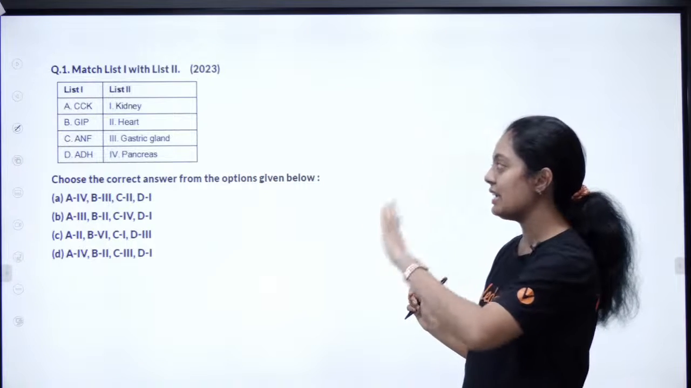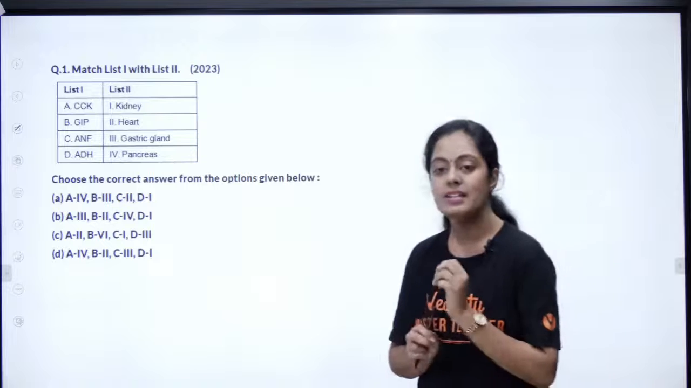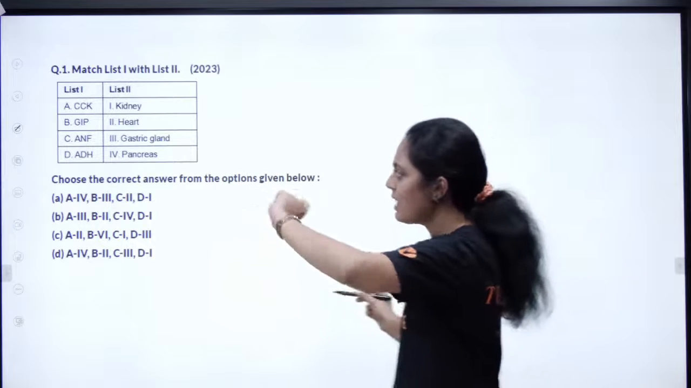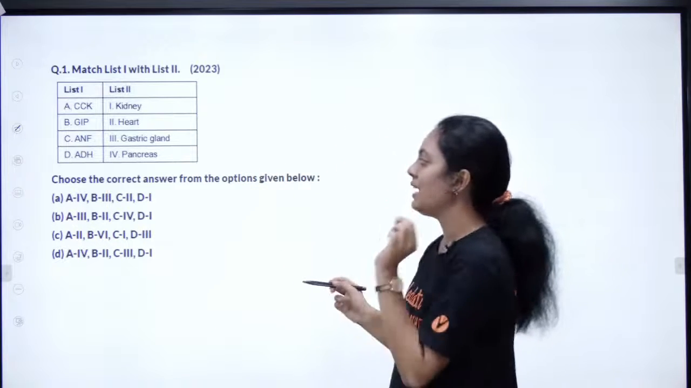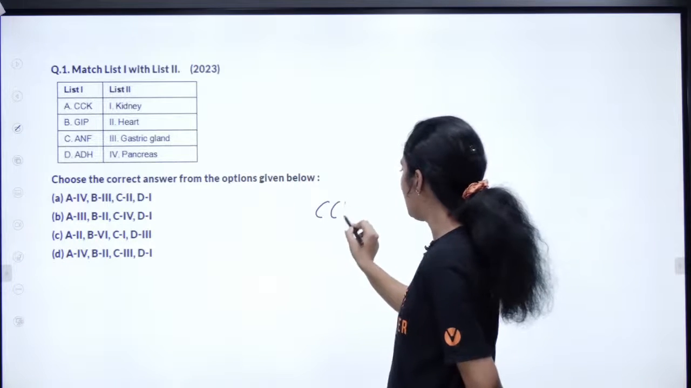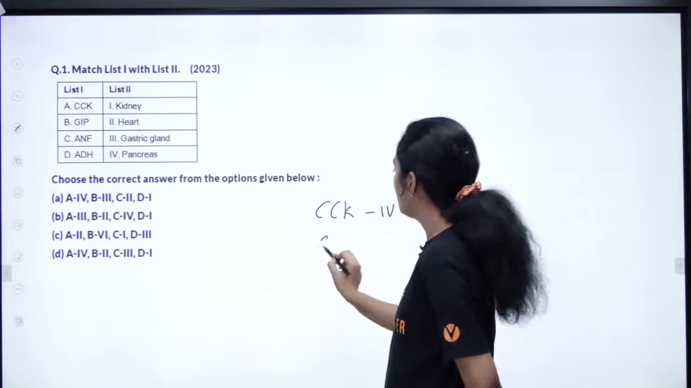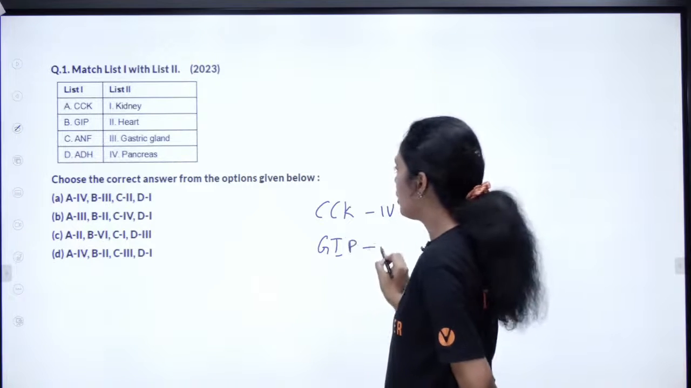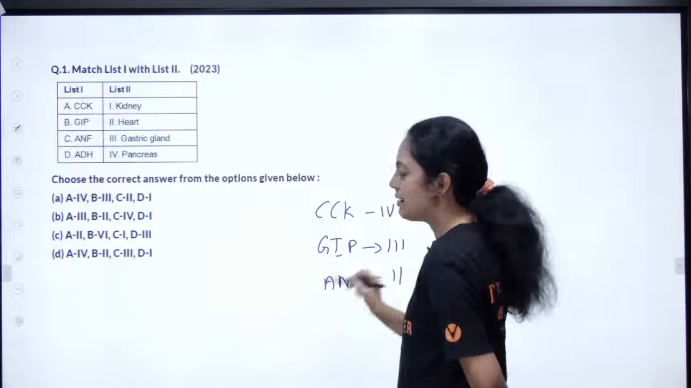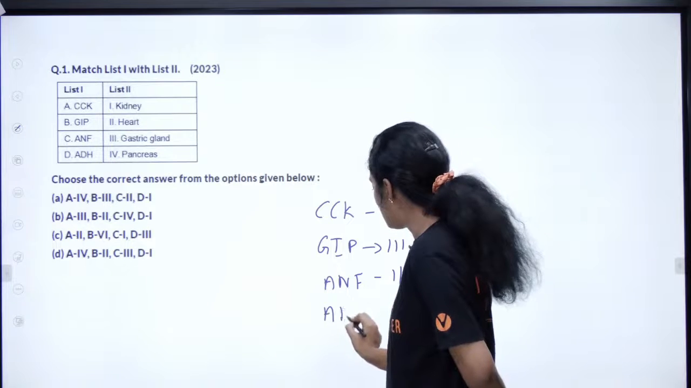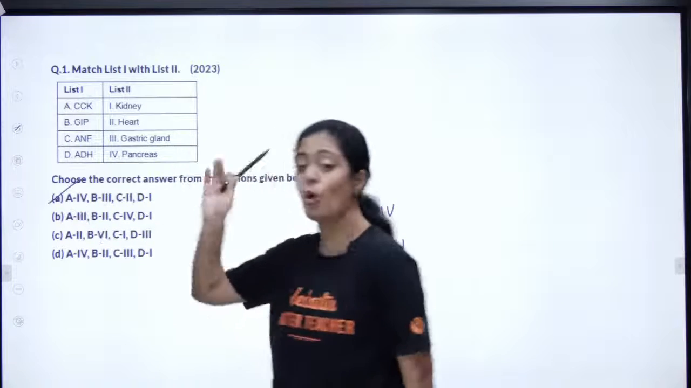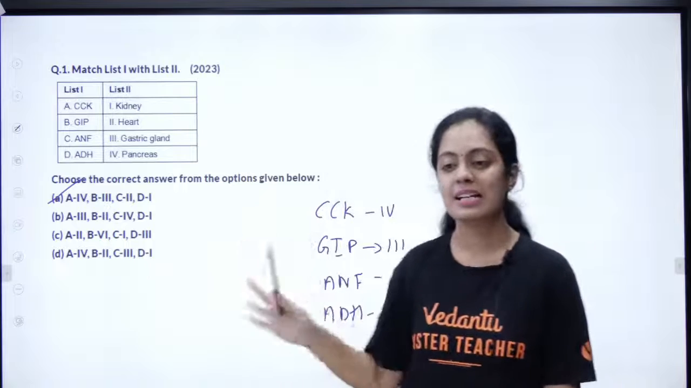CCK, GIP, ANF, ADH. List 1, list 2 kuduthirukanga. So modalla, let me see who will tell me the answer. CCK, GIP, ANF, ADH. Yes, answer A. CCK acts on pancreas, correct. GIP acts on your gastric gland, very good. Then ANF, atrial natriuretic factor, that is by your heart. Then you have ADH, that is going to act on kidney. Right, very, very good, superb. You get 4 marks. Just concentrate, revise, read, you get 4 marks.